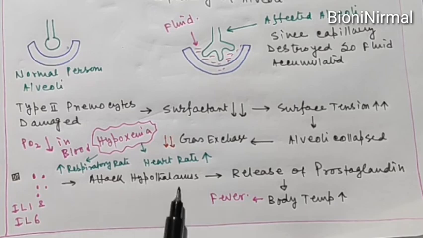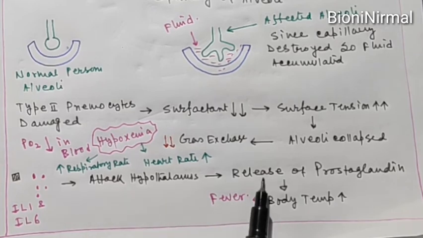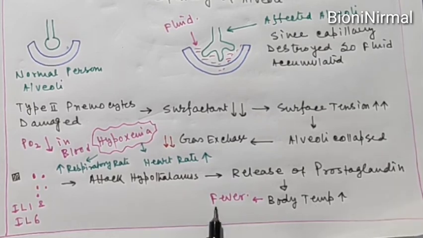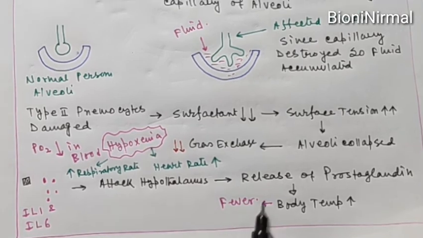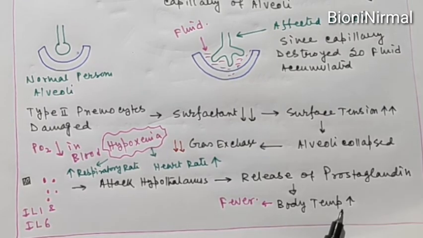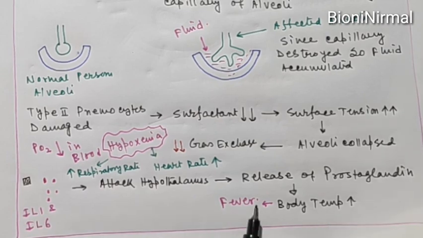Then due to the attack on the hypothalamus, a huge amount of prostaglandin is released, and this prostaglandin causes an increase in our body temperature, and this will ultimately cause the fever. And this is actually the reason behind the fever, or the increasing temperature in our body, because interleukin 1 and 6 which are secreted from the damaged macrophage of the lungs will attack the hypothalamus, and the hypothalamus releases prostaglandin, and the prostaglandin causes the increase of temperature in our body, and this will generate fever.